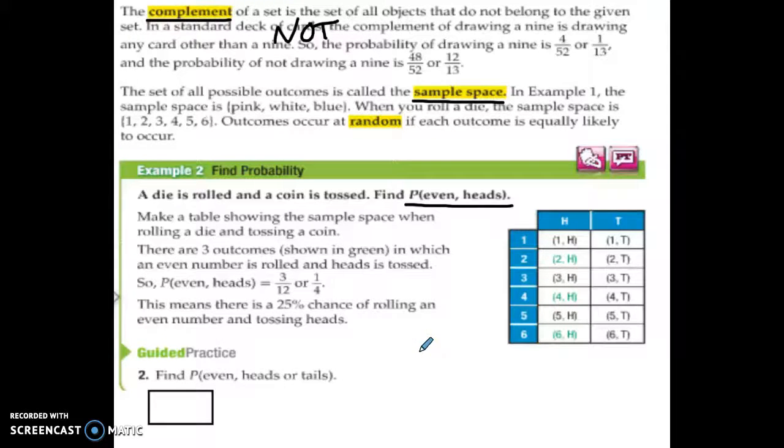All right. So there's lots of other possibilities we could ask you for probability. We could ask for a prime number and a tail. We could ask for a number greater than 5 and a head. All sorts of possibilities. So if you make a sample space chart, you can just kind of pick which ones we're looking for based on that chart.